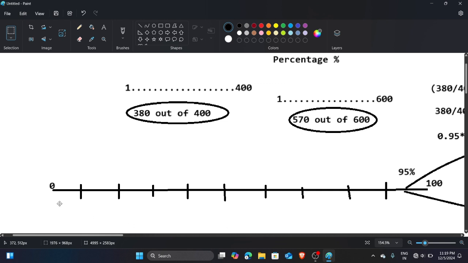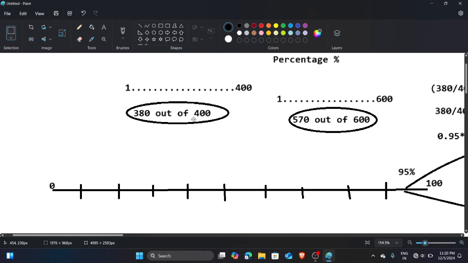Now somehow we have to map these marks on this scale, and those marks on that scale. But how can we do that? This scale is from 1 to 400. What does it mean? It is nothing but 400 units: the 1 unit, the 2 unit, the 3 unit, the 4 unit, the 5 unit, and the total units are 400. Nothing more than that.